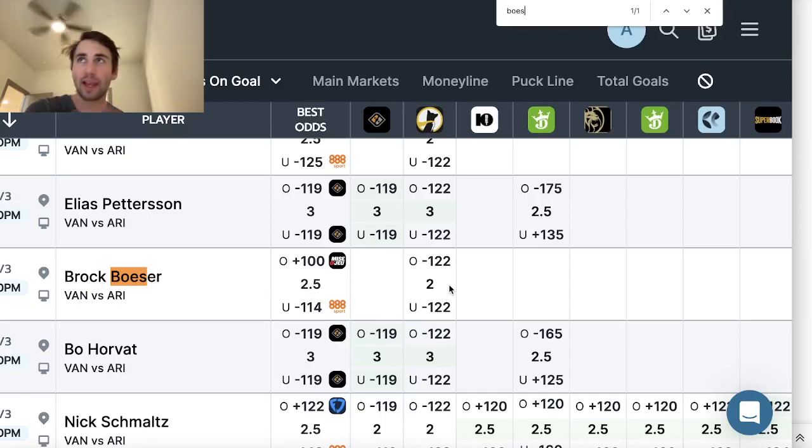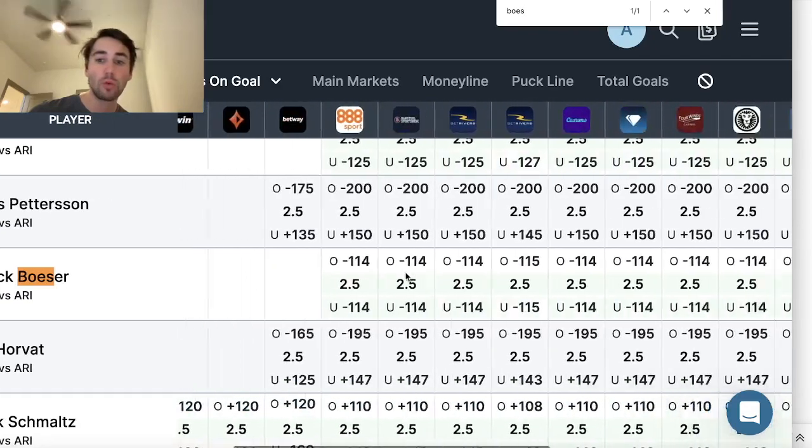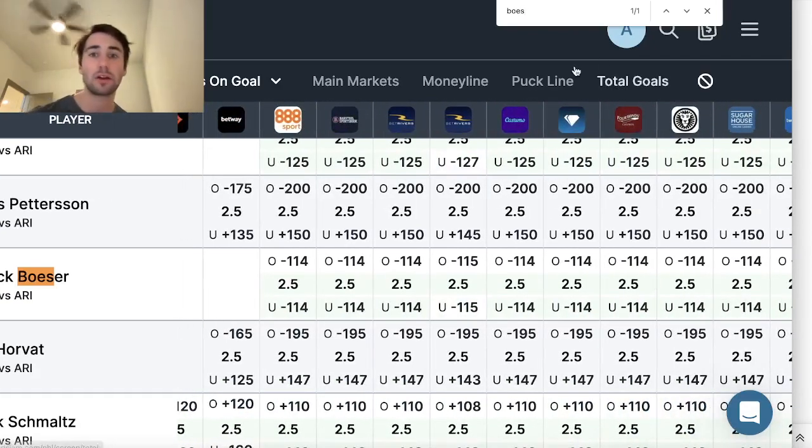We're not talking about getting half a point of value in an NBA total, 220 versus 220 and a half. This guy, probably in 100% of his games, has had 0 to 6 shots on goal, right? If his over-under is 2.5, he's probably not getting 10 shots on goal. Or if he is, it's going to be very, very rare. So being able to get 2 when all the books are at 2.5 is a ton of value.